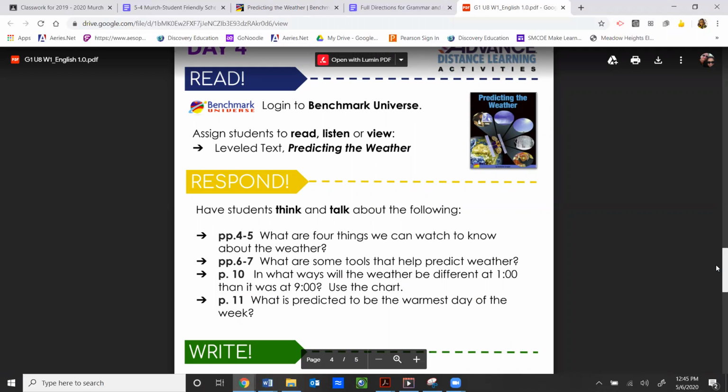Use page 10 for this next question. In what ways will the weather be different at 1 than it was at 9? Use the chart. And use page 11 to answer this. What is predicted to be the warmest day of the week?